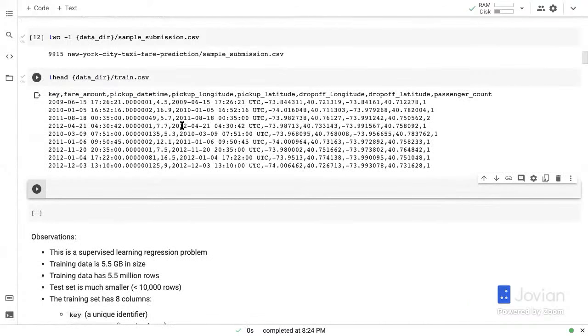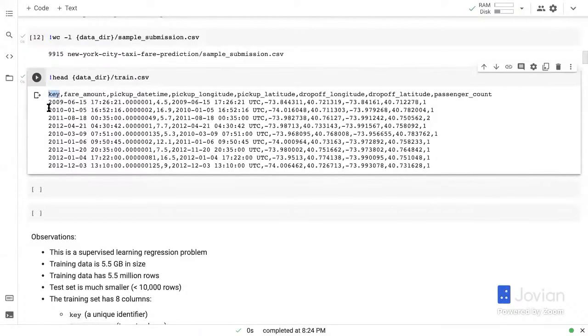So here we have the first 10 lines of train.csv. Remember, it has 55 million lines, and these are just the first 10. It seems like you have information like a key. So this is the first key. This is a CSV file, so you will find the first row contains names of columns, and then the future rows contain the data.